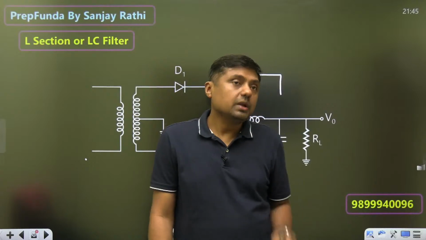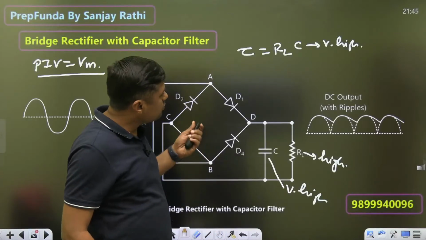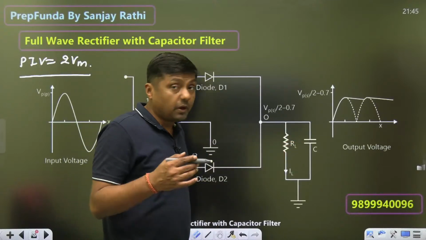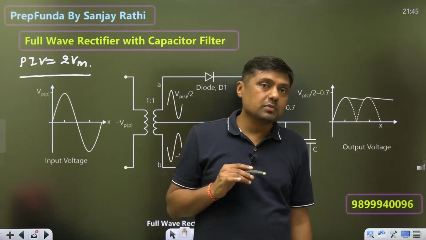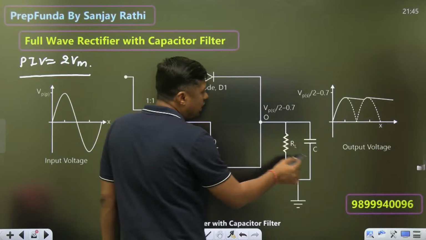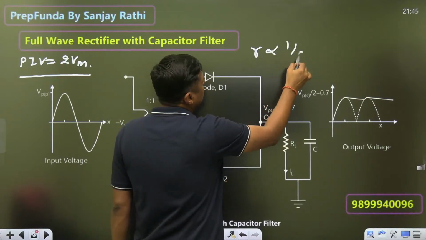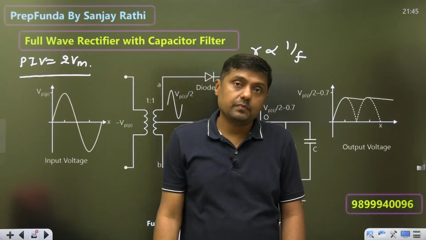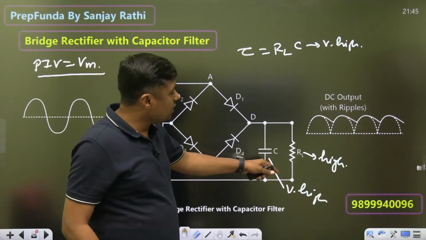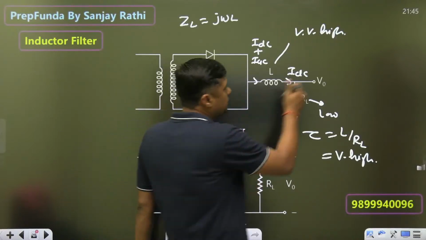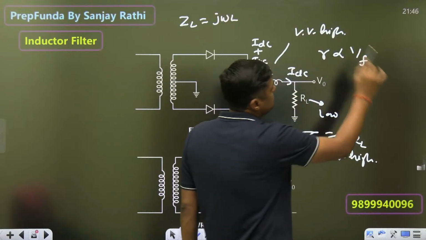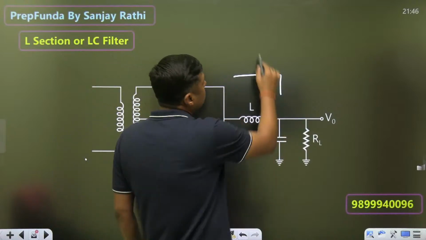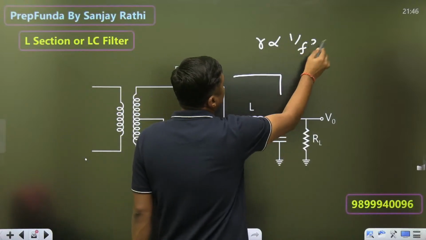What is the advantage now? Why are we using it? Remember, guys. When we are using only one element, for example a capacitor parallel to RL, the ripple factor should be as low as possible. If you are using only one reactive element, the ripple factor is proportional to 1 by F, inversely proportional to frequency. If we use only the inductor, again the ripple factor is proportional to 1 by F. But if you use two reactive elements, the ripple factor is proportional to 1 by F square.